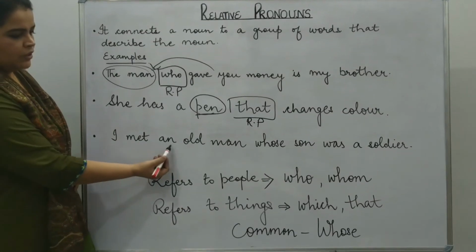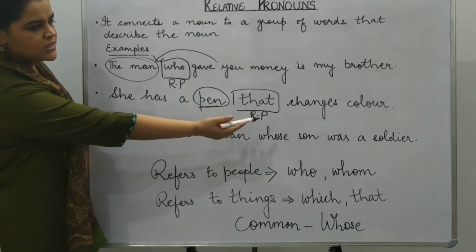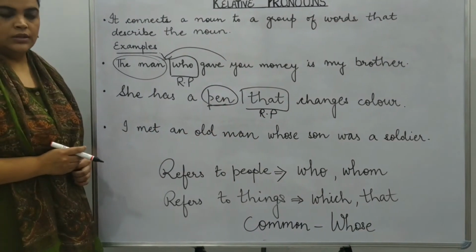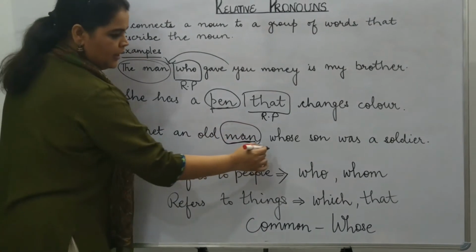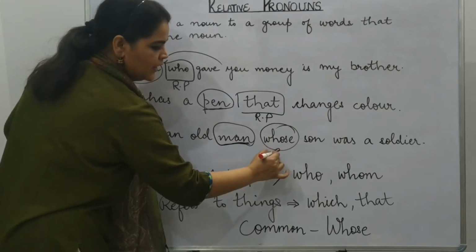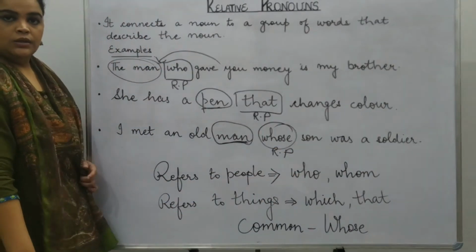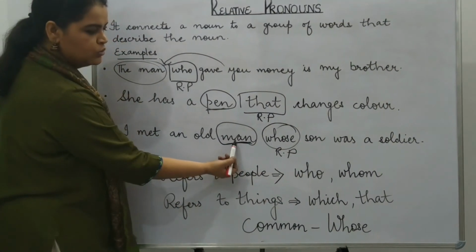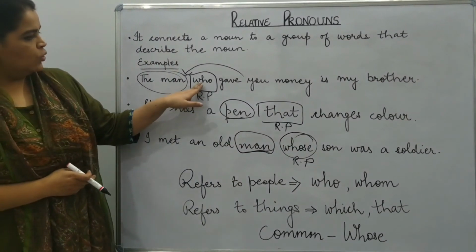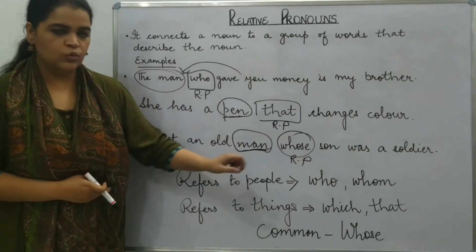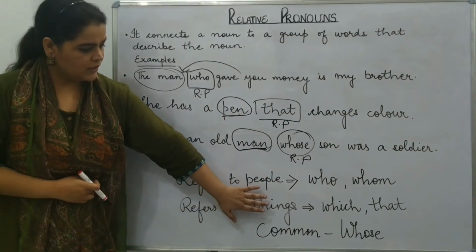I met an old man whose son was a soldier. Again, man, this is our noun, and whose is the relative pronoun. Okay, it is connecting noun to the group of words. So we have done who, that, whose. So these are the relative pronouns.